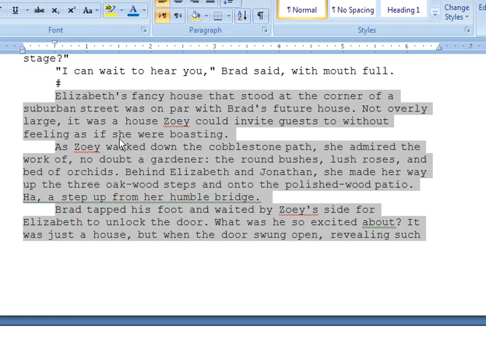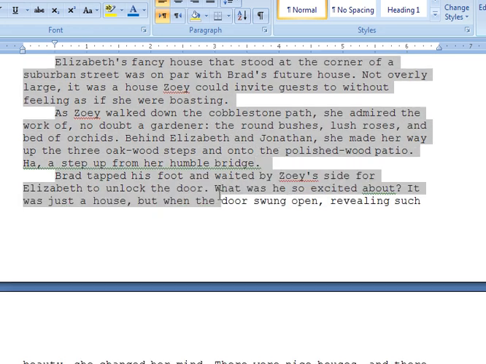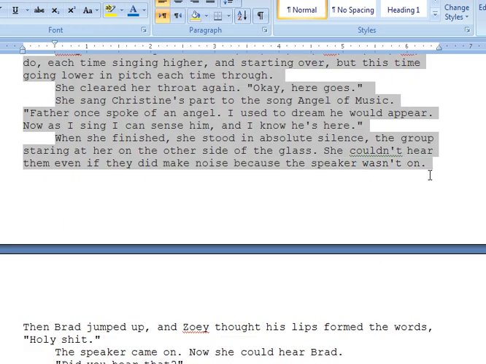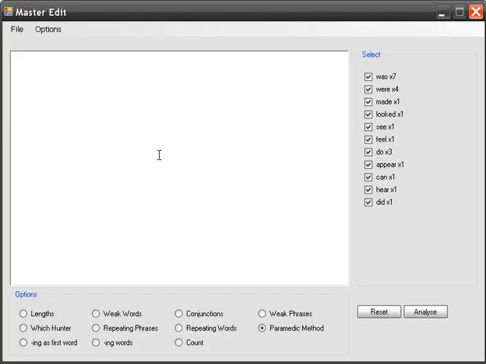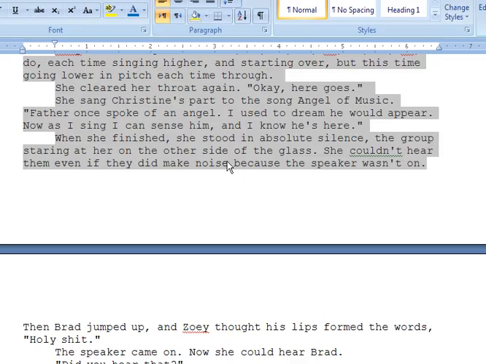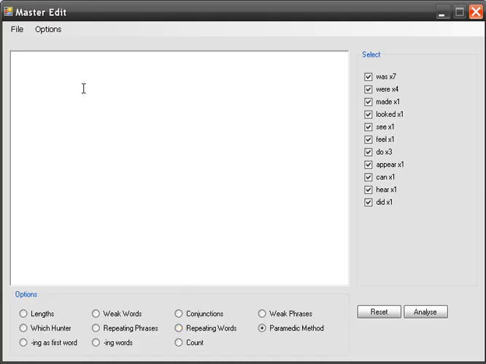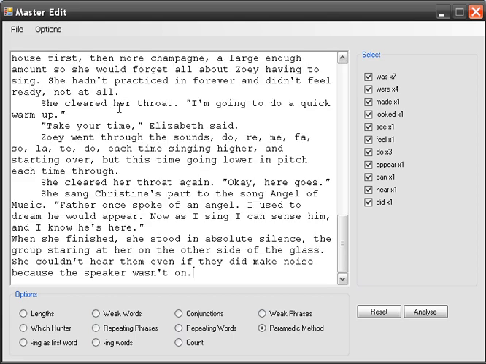Okay, so what we do here is we go to our document, whatever it is you're writing with, and highlight the text you want to analyze. I recommend only doing a page or two at a time. Really, when you're editing, you only do a page at a time. After you highlight it, you right-click and copy, or just hit Control-C on your keyboard. Go in here, select, right-click and paste, or you can hit Control-V, whatever you prefer.